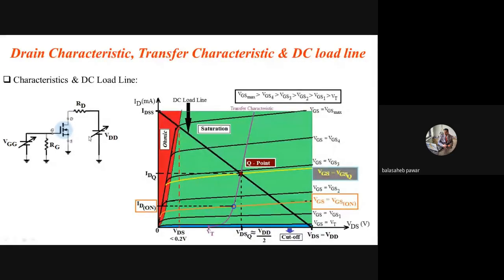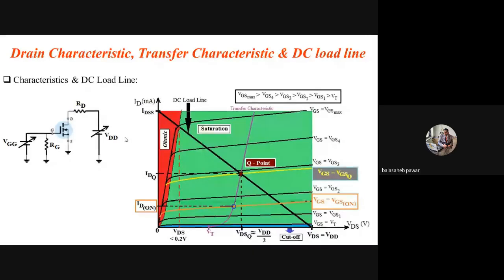if I prefer here two resistors connected in series, R1 and R2, and that node which is formed by R1 and R2, if I connect it to the gate terminal, right? That means we have connected the voltage drop across R2 to the gate terminal, and resistor R1 is connected to VDD, that is at 10 volt. So is it possible to obtain that node voltage equals to 2 volt if that series combination of R1 and R2, that is that voltage divider, is powered by this VDD equals to 10 volt? Is it possible to obtain that node voltage equals to 2 volt?